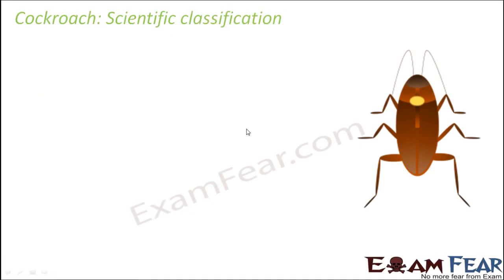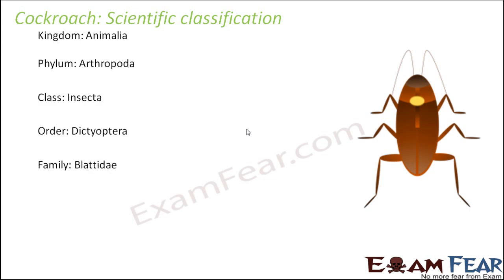Right? So let us have a look at the scientific classification of cockroach. It definitely belongs to the kingdom Animalia because it falls under animal category. Phylum is Arthropoda. Arthropoda are the organisms or animals with jointed legs. So as you can see, the legs are jointed. Different small parts are jointed together to form legs. So Arthropoda includes all the insects like ants, butterflies, cockroach, other small flies, everything comes under Arthropoda.